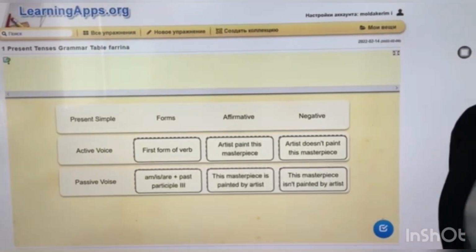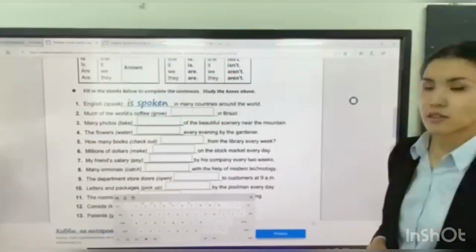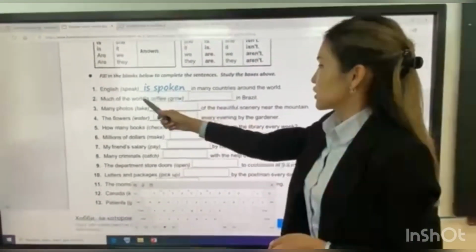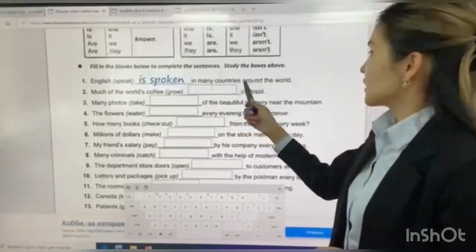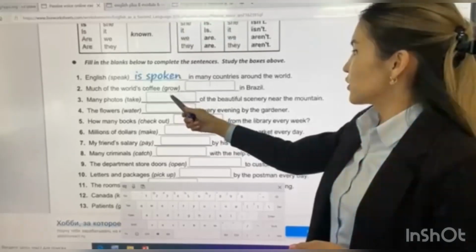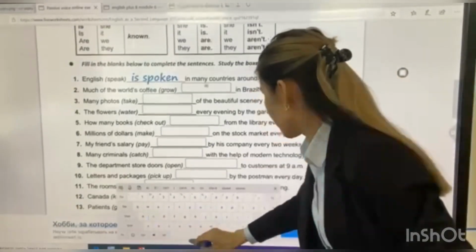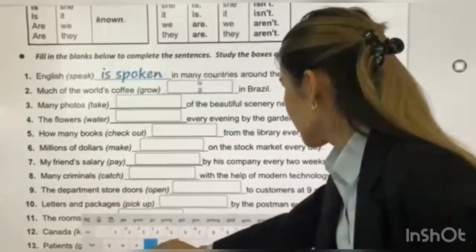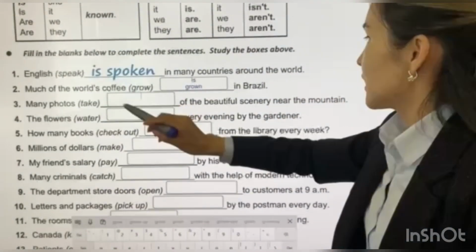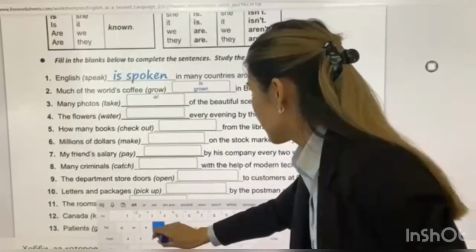If you understand this grammar, let's do the exercise. Fill in the blanks below to complete the sentences. For example, English is spoken in many countries around the world. Second sentence, much of the world's coffee is grown in Brazil. Next sentence, many photos, what's it to be?